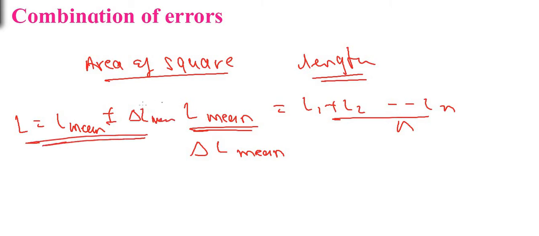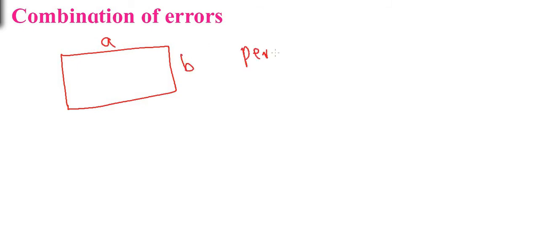Now this is for measurement of only one quantity, but sometimes the given physical quantity involves a combination of two or more quantities. Suppose we want to find the area of a rectangle, or let us find the perimeter of the rectangle, not area. First find the perimeter, then we are going to find its area also. Let the length of one side be A and the length of the other side be B, and therefore we can write the perimeter is equal to 2 into A plus B. Now here there is addition of two quantities A and B.